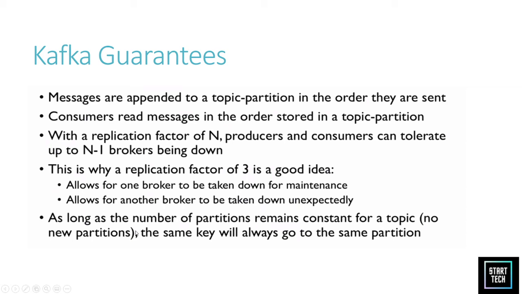This is why we have the golden rule of a replication factor of 3. It allows one broker to be taken down for maintenance and another broker to be unexpectedly down, and one would still be active and provide all the data.